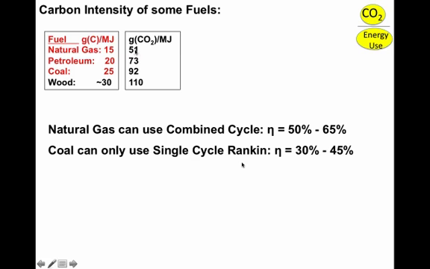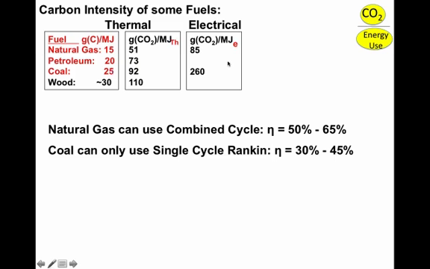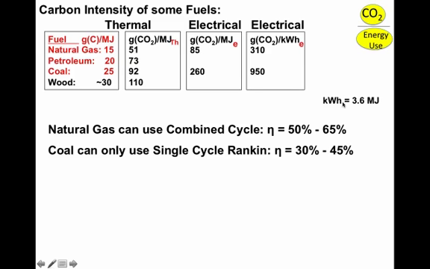And so while we see coal has about two-thirds more carbon per megajoule in heat, when we convert it to electricity, we can see that coal has almost 3 times the carbon intensity of producing electricity from natural gas, as far as grams of carbon dioxide per megajoule of electricity. Now, we normally don't talk about electricity in terms of megajoules, so we remember a kilowatt hour is 3.6 megajoules, and here might be the units we'd use in grams of carbon dioxide per kilowatt hour of electricity.